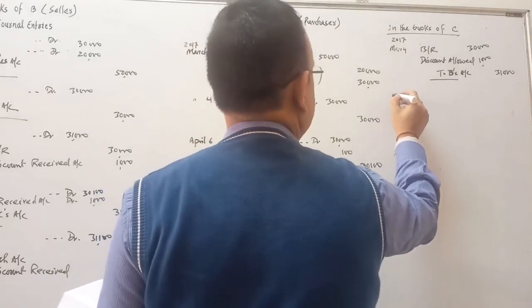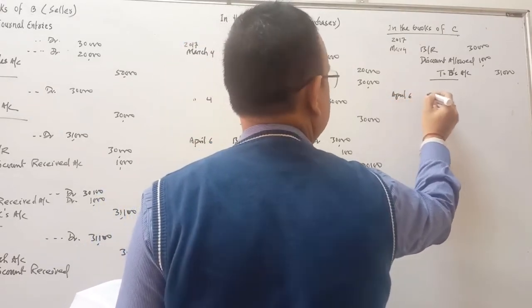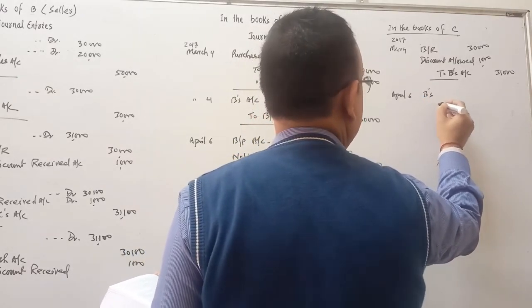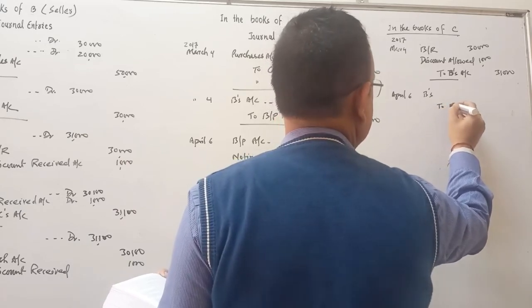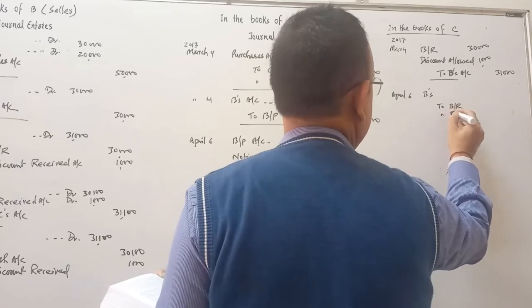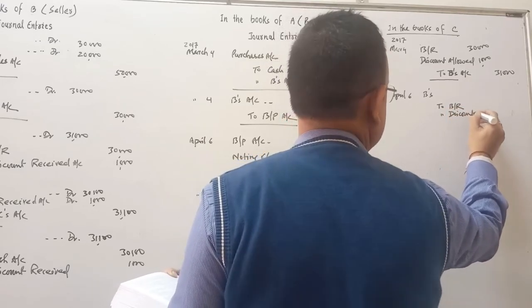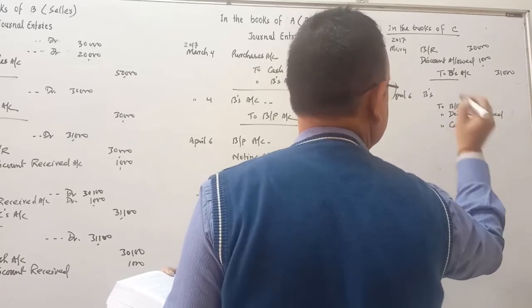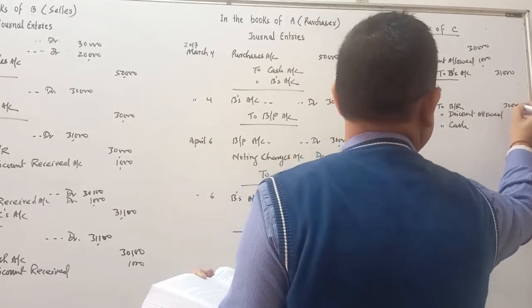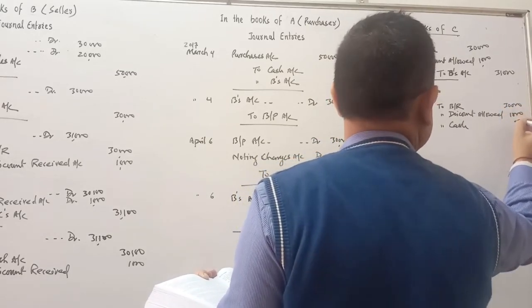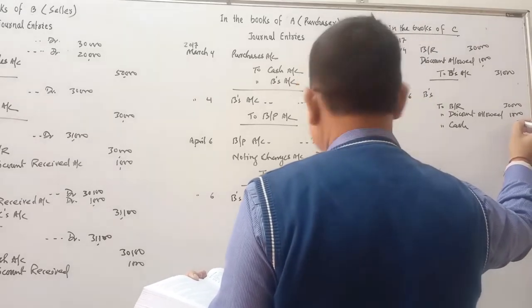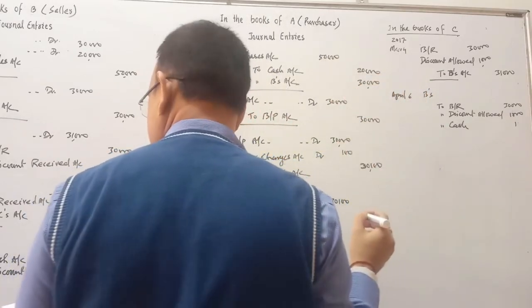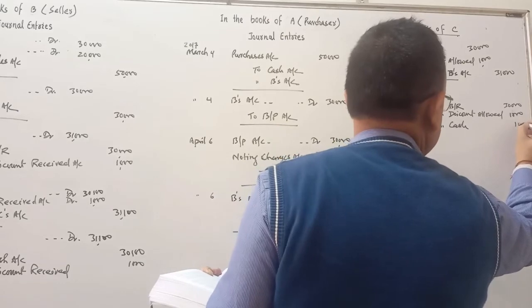On April 6, when the bill is dishonored, the entry will be B's account debit to bills receivable, to discount allowed is cancelled, to cash account for noting charges. So bills is 30,000, discount is 1,000, and your noting charges is how much? Noting charges was 100. Okay, noting charges 100.